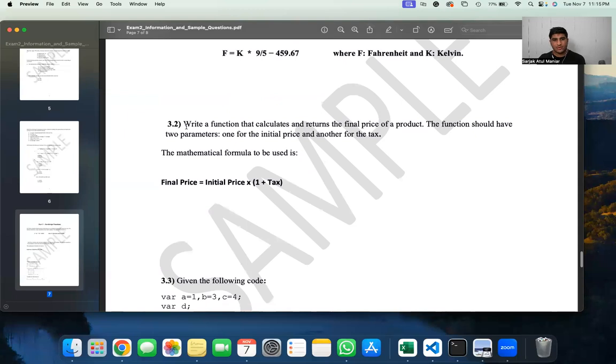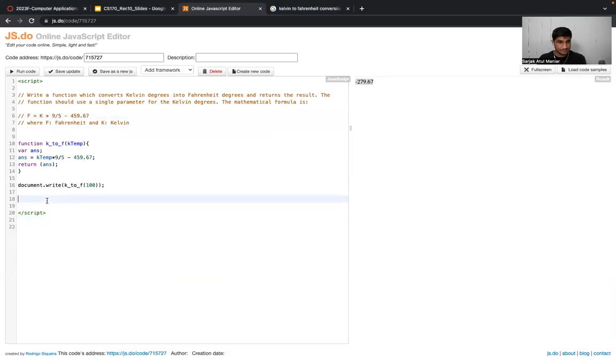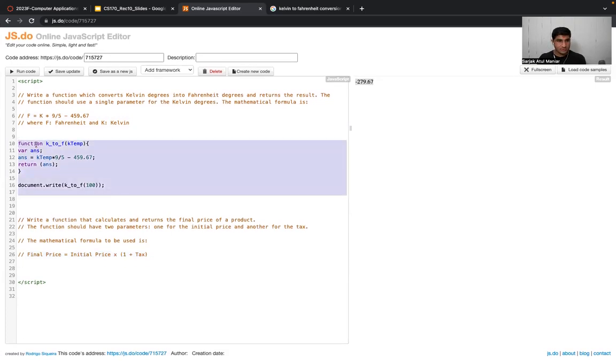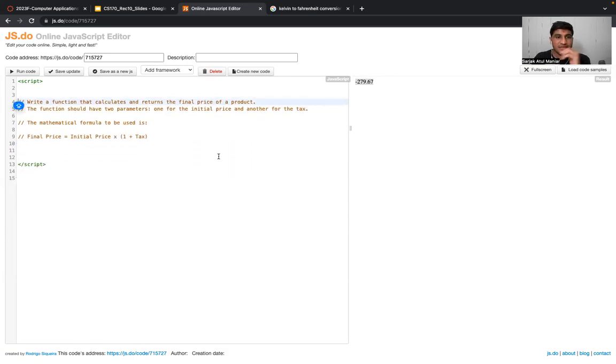Further moving on, let's take one more program example, right? So over here, let me just remove this stuff. That's fine. Write a function that calculates and returns the final price of a product. The function should have two parameters, one for the initial price and another for the tax. Okay, so again, simple basic problem statement.